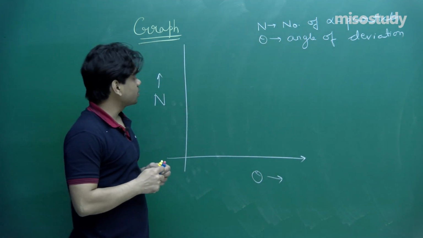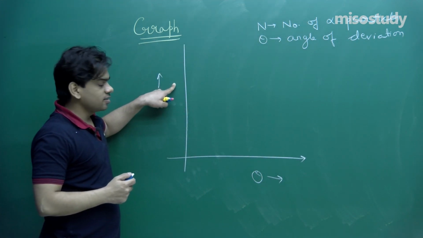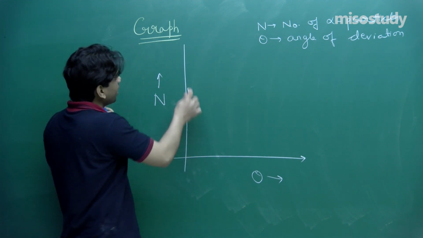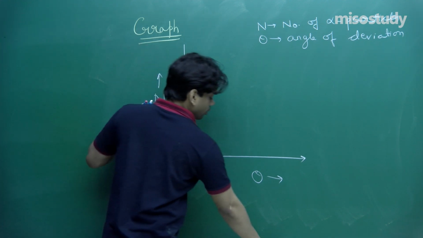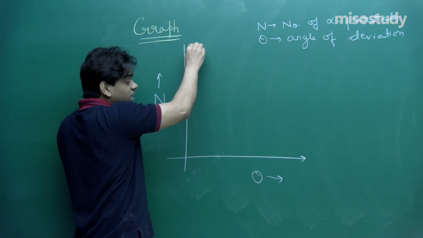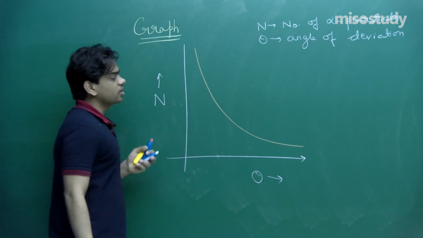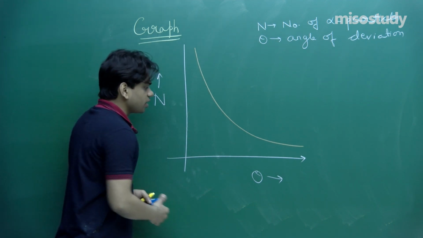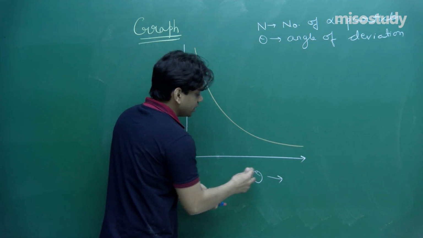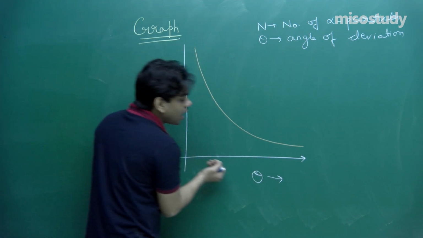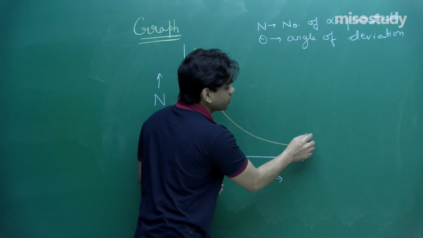Angle of deviation. Now you see, n, if theta is very small, n will be very large. So I'm going to mark it in this way, and if theta is large, n is going to be very small. This is how the graph will look. You observe here, the lower the value of theta, the higher the value of n; the larger the value of theta, the lower the value of n.